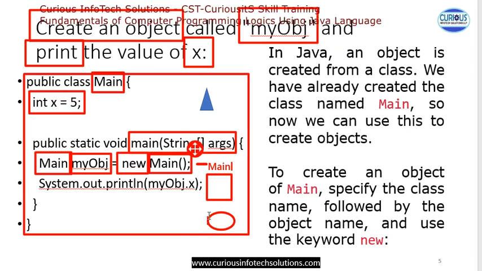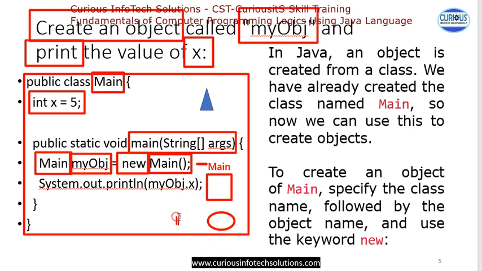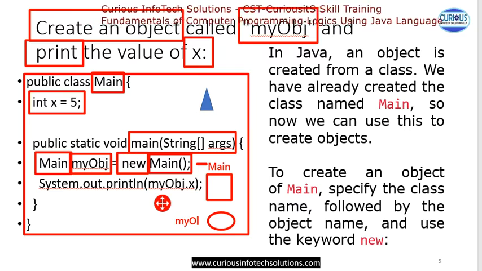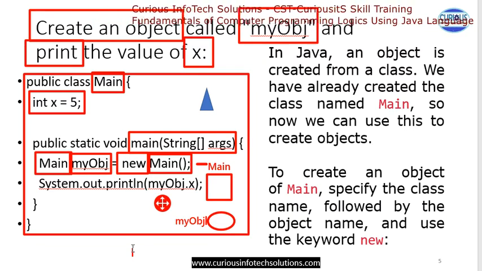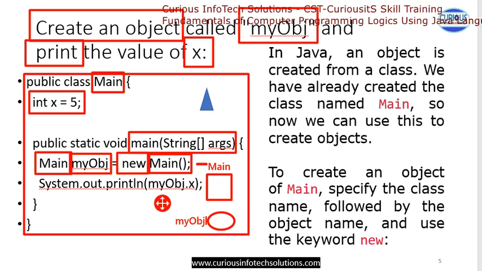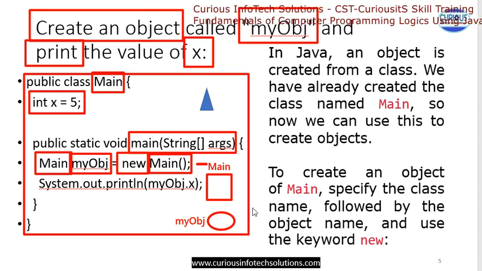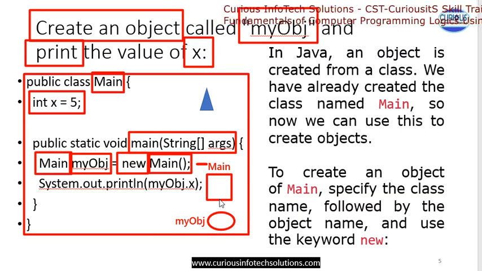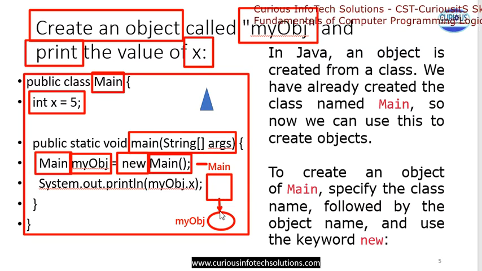Now what will be the object name? The object is my object. And whenever we create this, let's say I have this arrow sign.